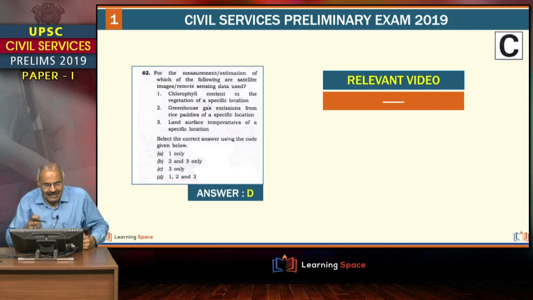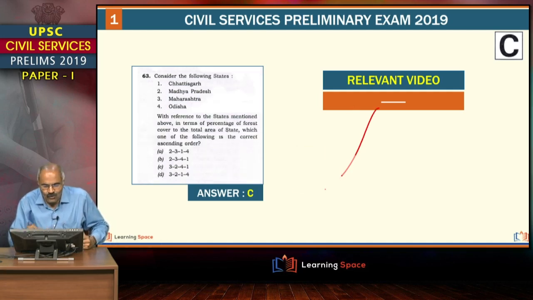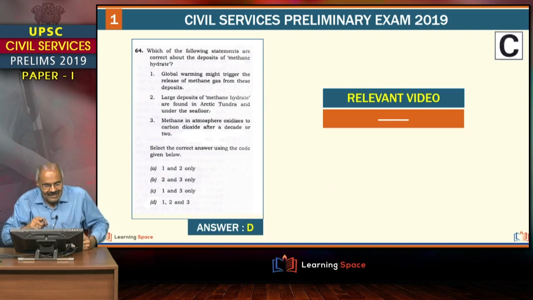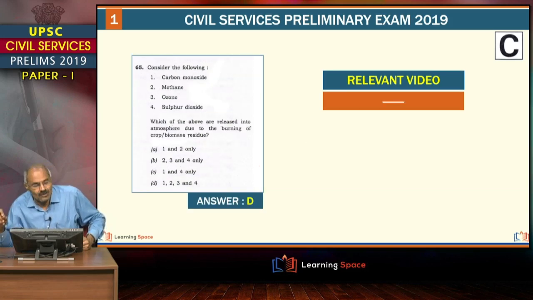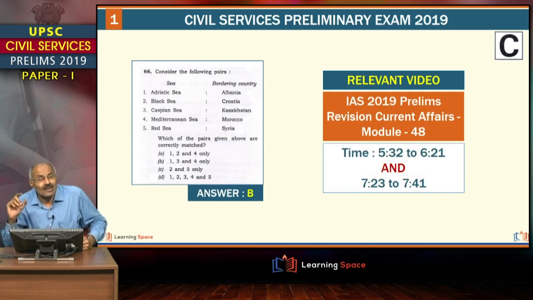Friends, then this one we have not taught clearly, right? And this also we have not taught. We concentrated on northeastern part of the country as far as forest cover is concerned, but the question is with regard to these states, right? And this one we taught up to some extent, but it is not clear to the student to answer the question. Friends, this also we have not taught, and for such type of questions we would like to take care in future to be cautious and go ahead.